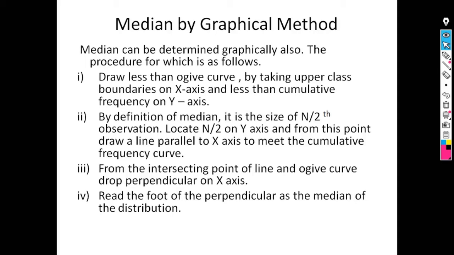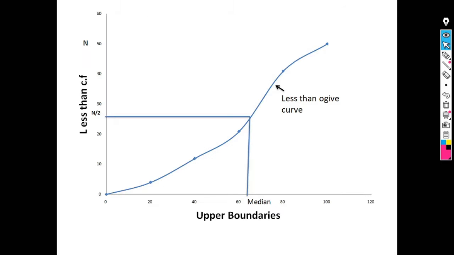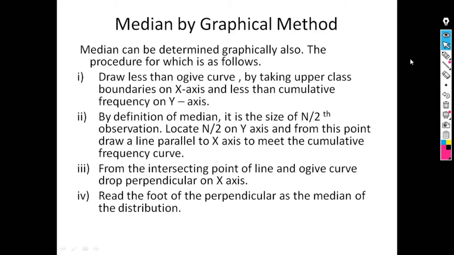For less than type Ogive curve, we have to take upper class boundaries on x-axis and less than cumulative frequency on y-axis. So this is our Ogive curve, by taking upper class limit on x-axis and less than type cumulative frequencies on y-axis. So first you have to draw the less than type of Ogive curve.